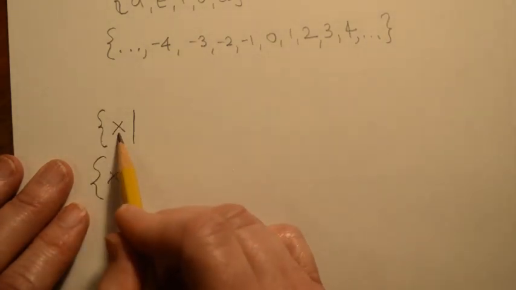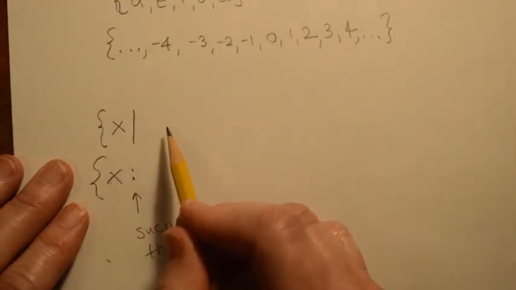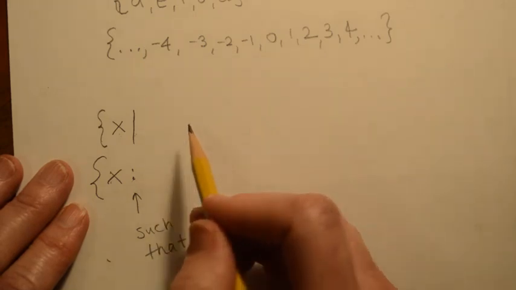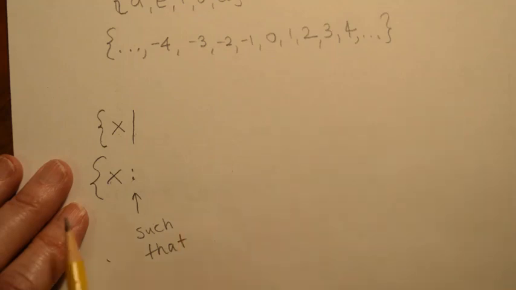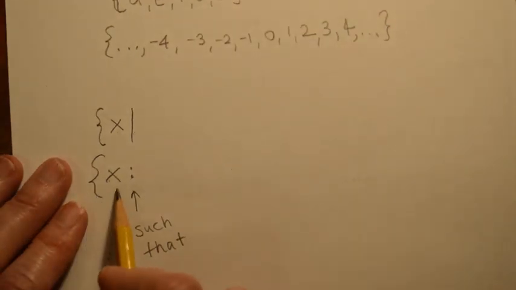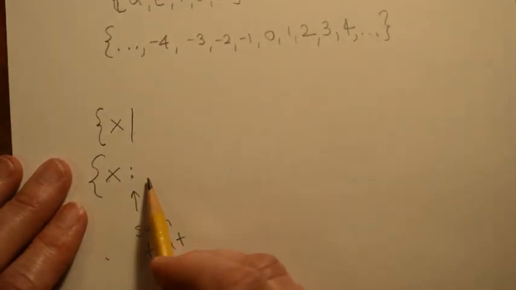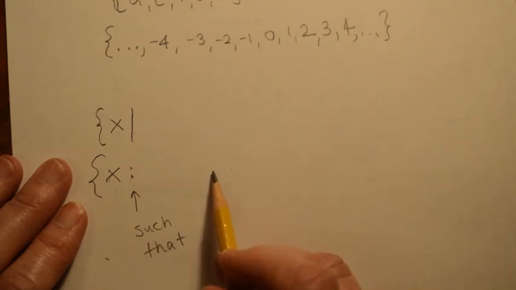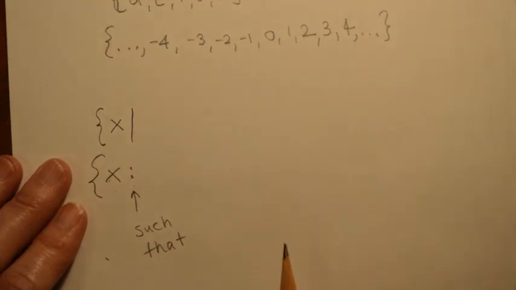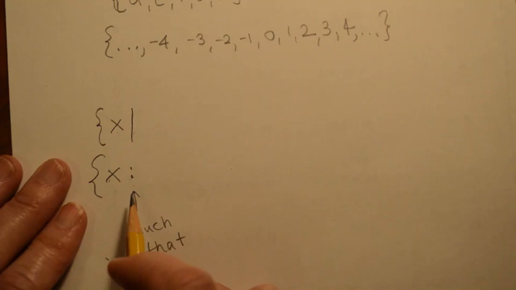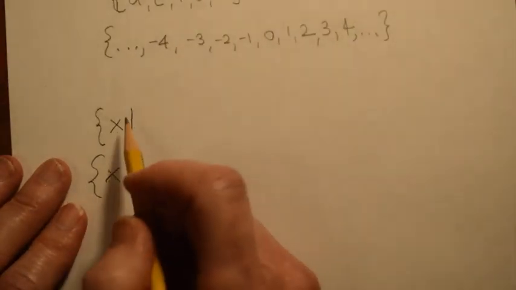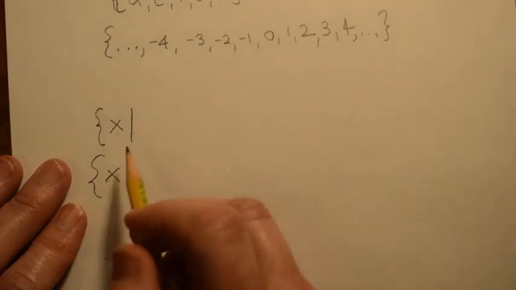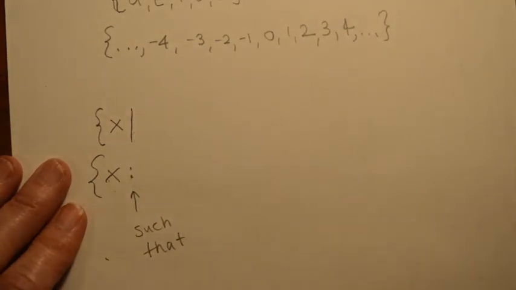Calling all football players such that your height is over 6'2" and you've made more than 10 tackles during the year. Or calling all actors such that you have had a leading part and you know how to sing opera. All right, so I'm just getting ready to tell you what the qualifications are to be in this set. So this is who we want in the set, and these are the qualifications coming up.